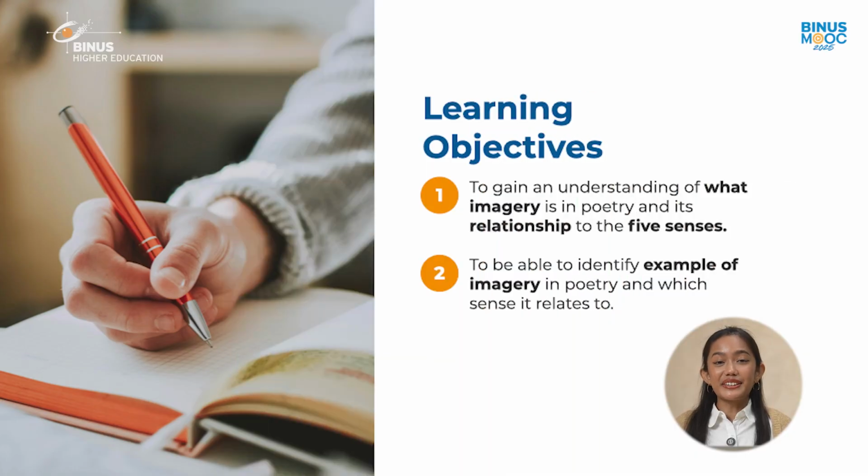Let's begin. The learning objectives for this module are: 1. To gain an understanding of what imagery is in poetry and its relationship to the five senses, and 2. To be able to identify examples of imagery in poetry and which sense it relates to.